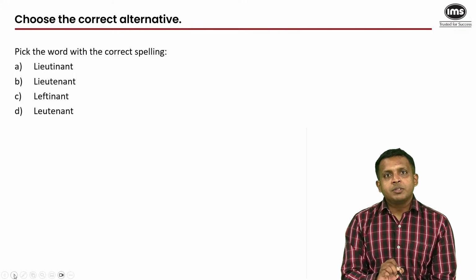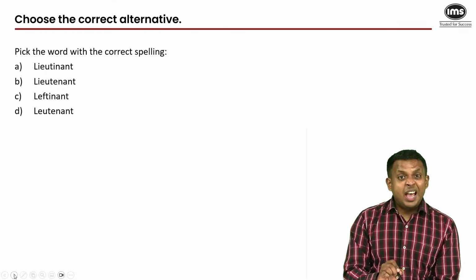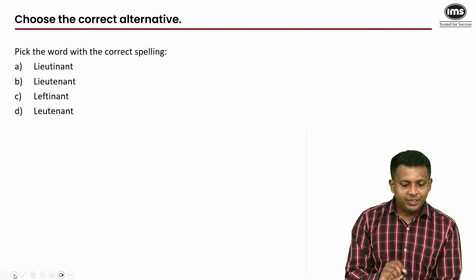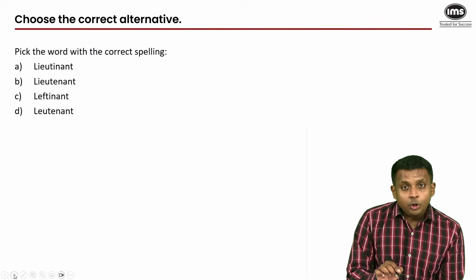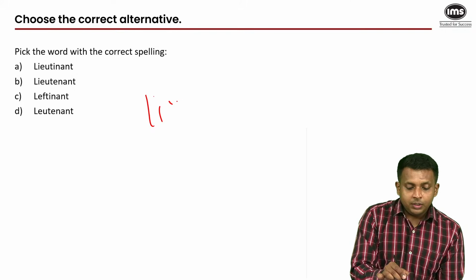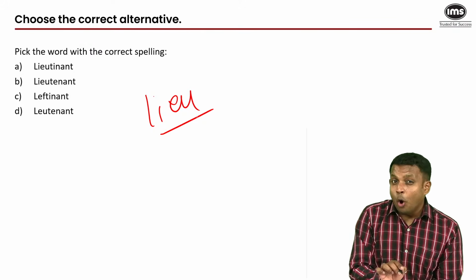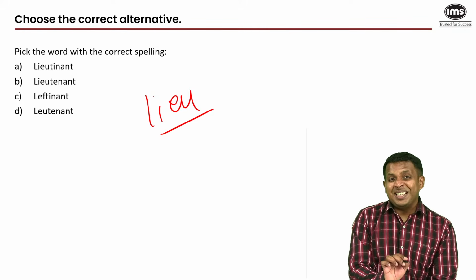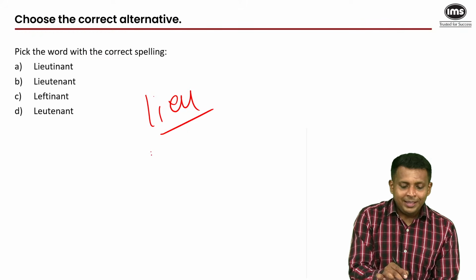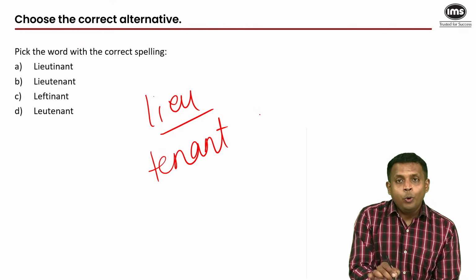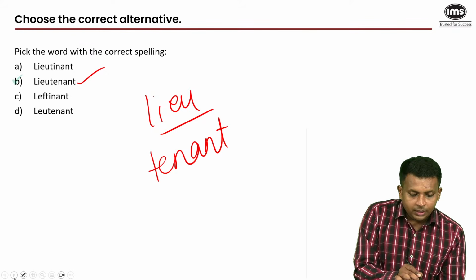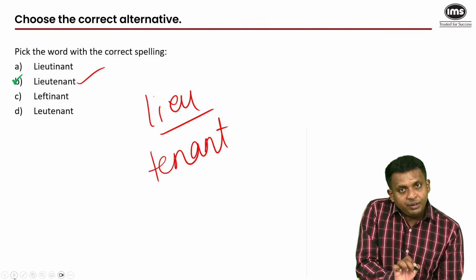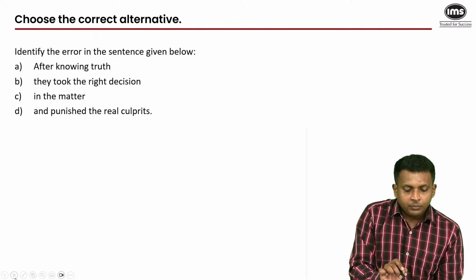Okay, now comes the final sprint. And I will sprint, you just keep up with me. Pick the word with the correct spelling. Lieutenant, which comes from the root word lieu, in lieu of, if you have heard this phrase, which means in place of, in the place of. And tenant is like a placeholder. A lieutenant, this is what the correct spelling is. Option B. Everywhere else it has been misspelled.